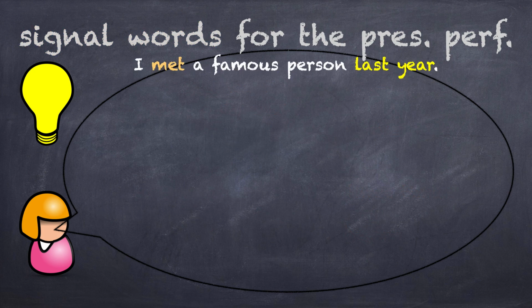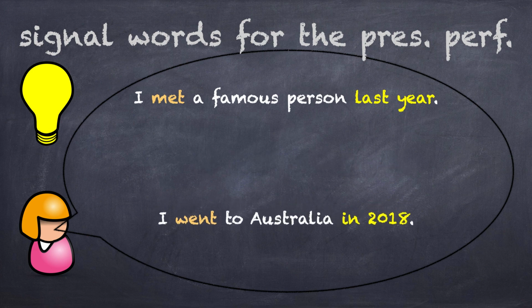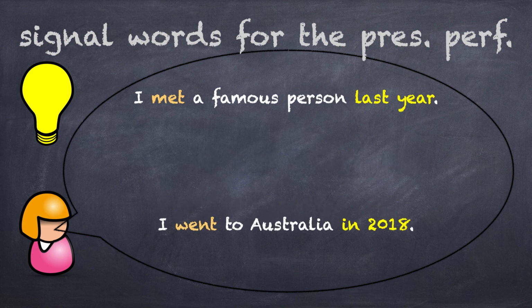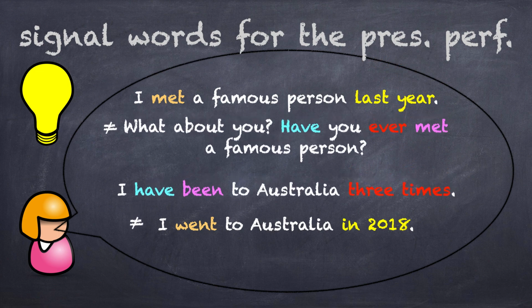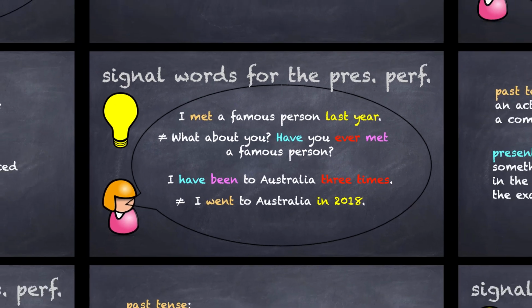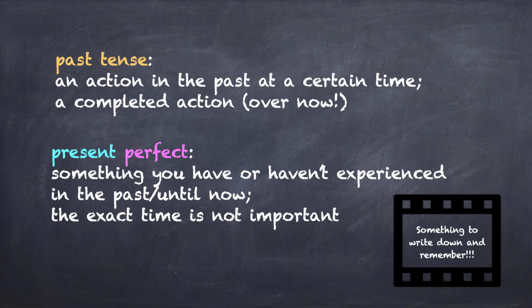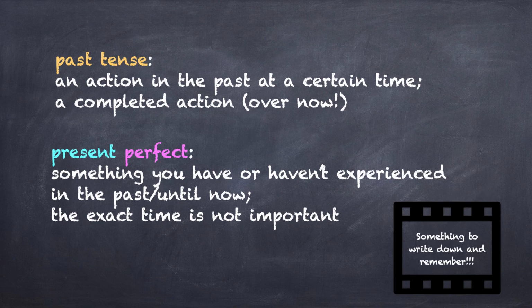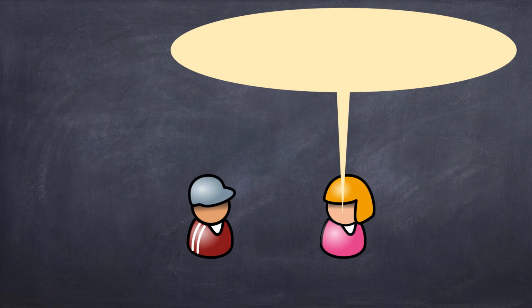It is not important when the experience happened, like in sentences with the simple past, here expressed by the signal words last year or in 2018. When you use sentences like, have you ever met a famous person, or I have been to Australia 3 times, you are not saying that the action is over, like in the simple past. But you are saying that something has happened until now, maybe once, maybe 3 times, maybe 100 times, maybe never. From now on, always keep the difference between the 2 tenses in mind.